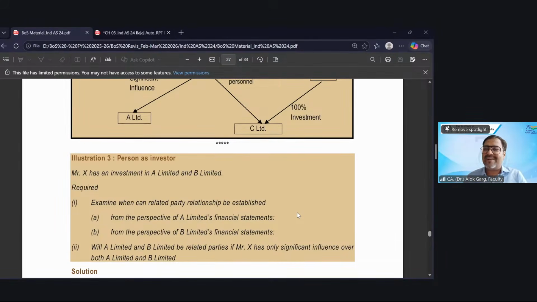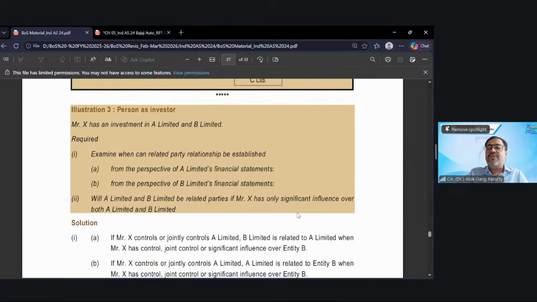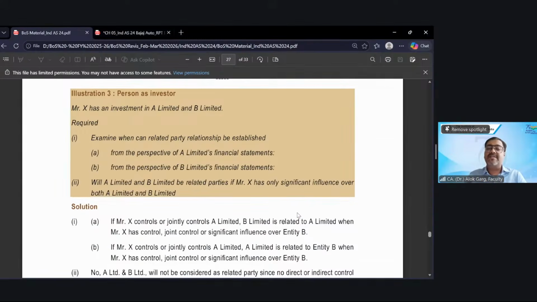The question is: Mr. X has invested in A and B. Please help us: in what circumstances, in A's financial statement and B's financial statement, will Mr. X become a related party? Then you have to write that in four circumstances: Mr. X controls, jointly controls, has significant influence, or becomes a KMP. Then only Mr. X becomes a related party, otherwise not.